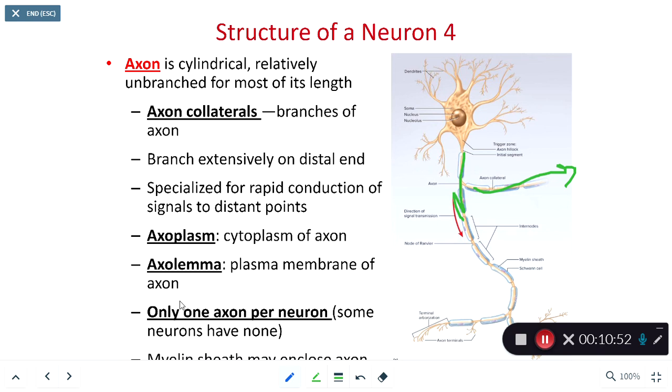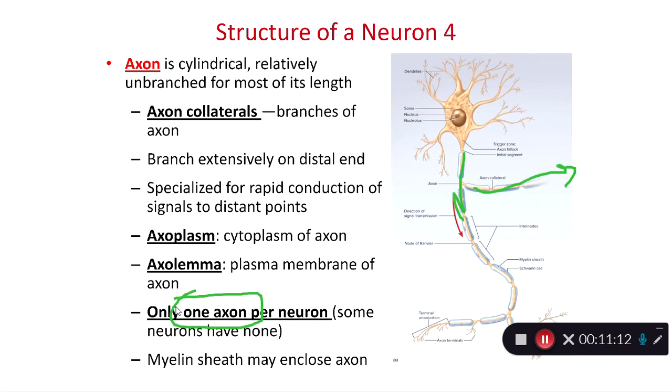It's worth emphasizing again that we'll typically have one axon per neuron, though every once in a while there'll be an exception. I want you to think of axons being singular, one axon per neuron, and typically multiple dendrites per neuron. And again, there are some exceptions. And then finally, it's worth emphasizing that axons may or may not be wrapped in an insulating protein called myelin. On the screen right now, we can see myelin as the white protein in segments wrapped around the axon, and that myelin serves to regulate the speed that the electrical signal travels down the axon.